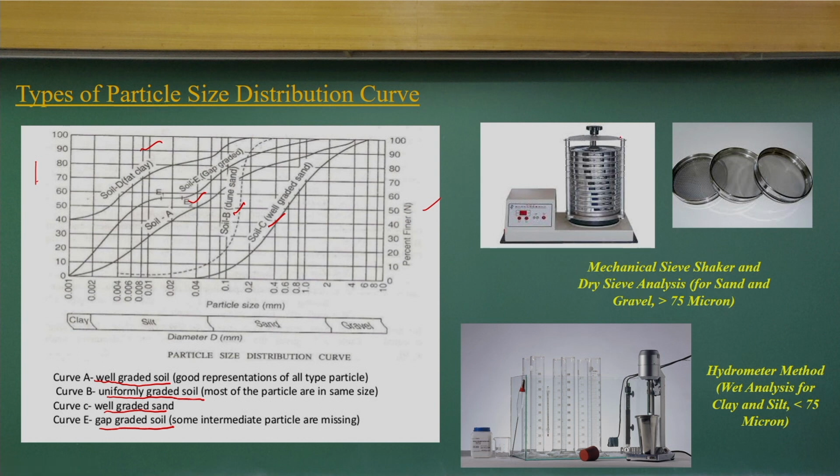We use a mechanical sieve shaker, which is very simple equipment, with different sieve sizes, and you do the dry sieve analysis mechanically for the sand and the gravels. Whereas the hydrometer method we follow for wet analysis of plain silt, where the size is less than 75 microns. So you can see the photographs of the hydrometer.